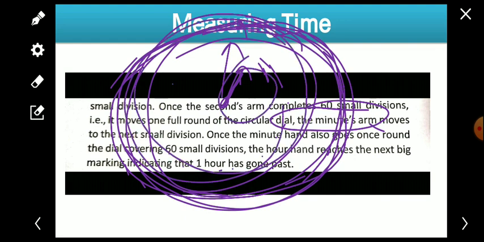When it completes one round, then we say that 1 hour has been completed. And when the minute hand completes one round, then the hour arm moves one part, like 12 to 1 to 2, like this. Then it is said that 1 hour is completed.